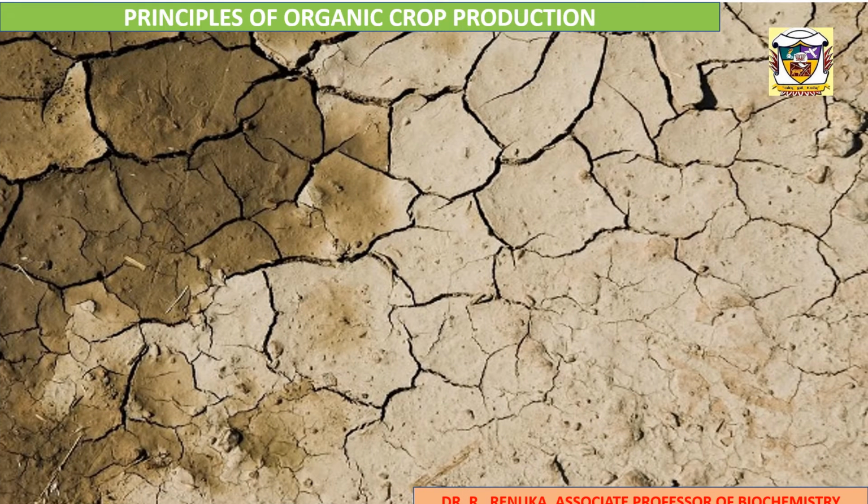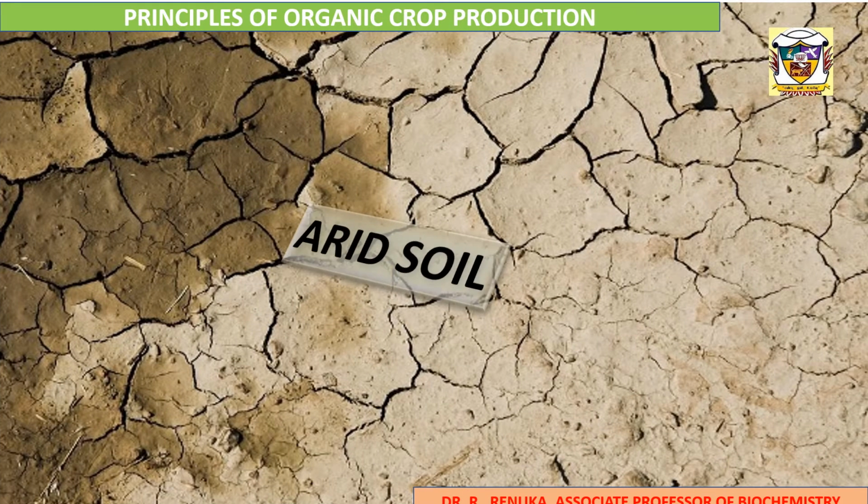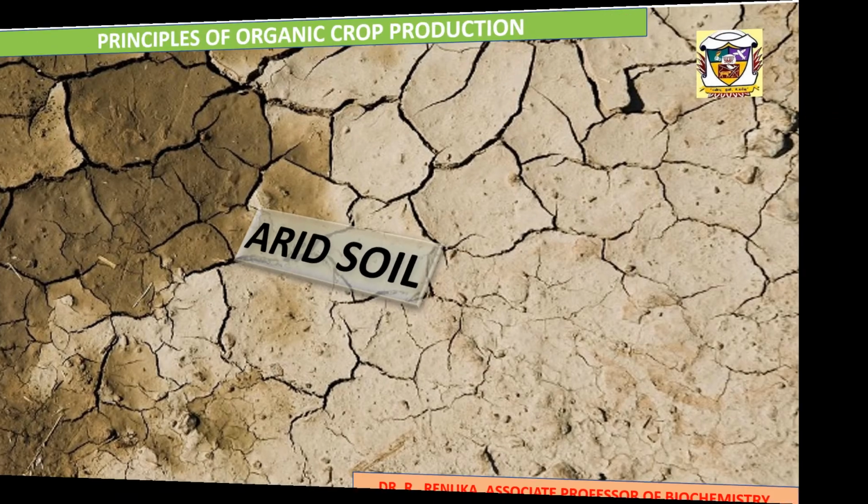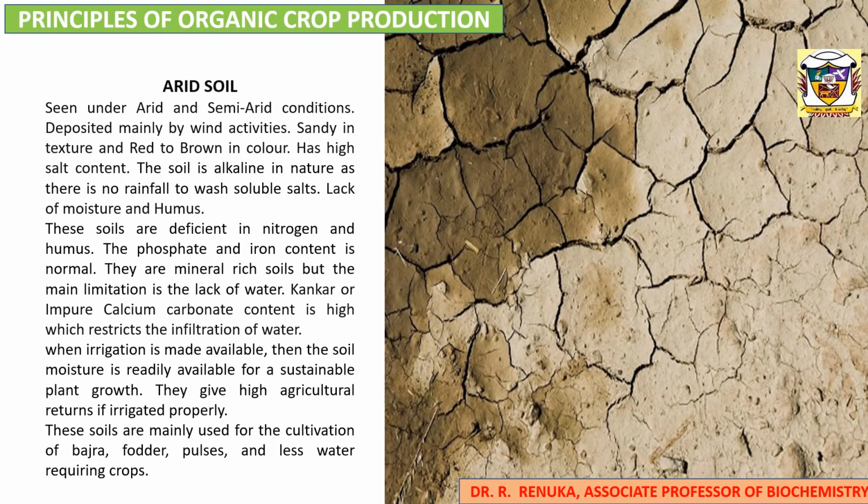Next comes arid soil. It's otherwise called Manavari Man. This type of soil is seen under arid and semi-arid conditions. The soils are deposited mainly by wind activities. Sandy in nature, the color is red to brown. It has high salt content. The soil is alkaline in nature as there is no rainfall to wash away soluble salts.